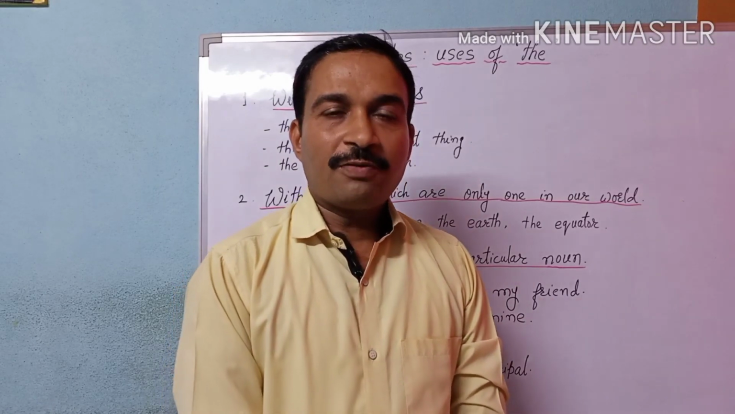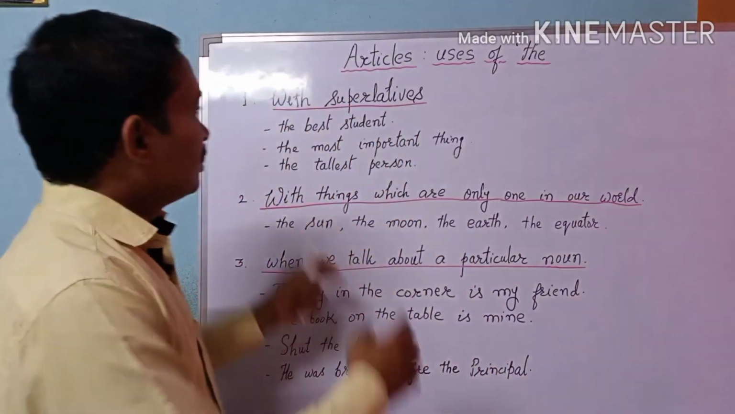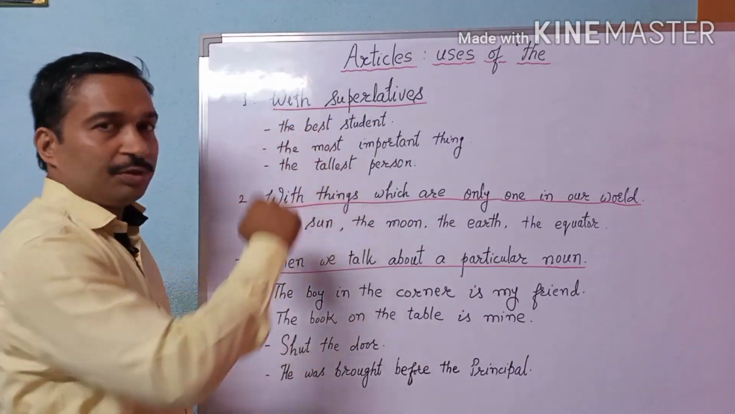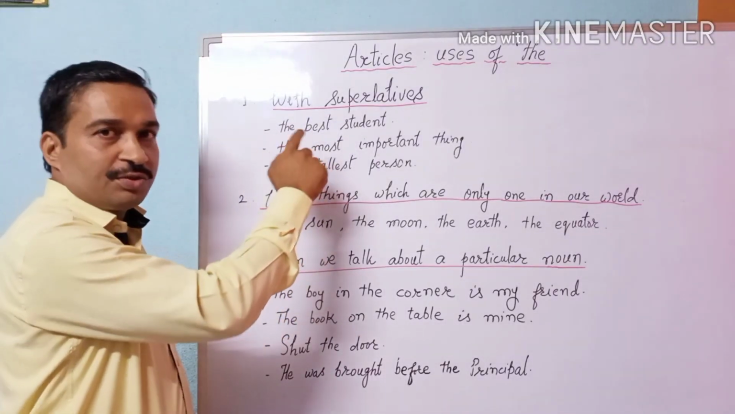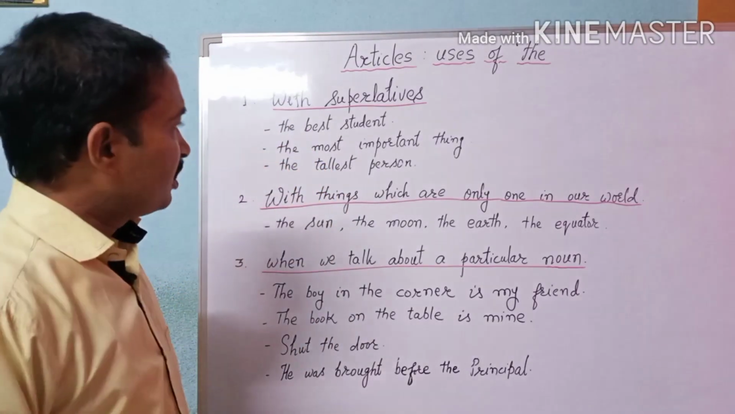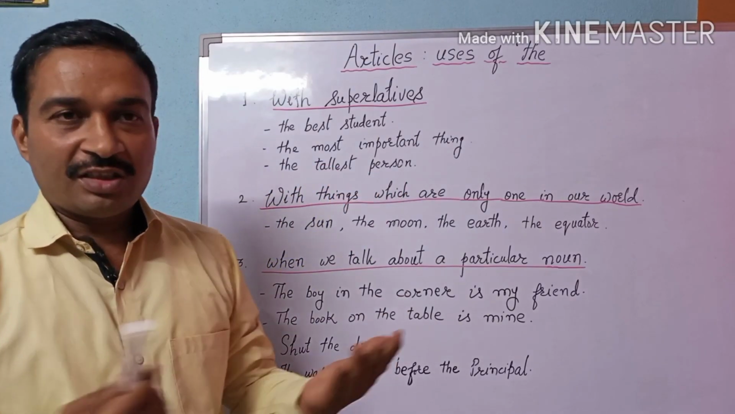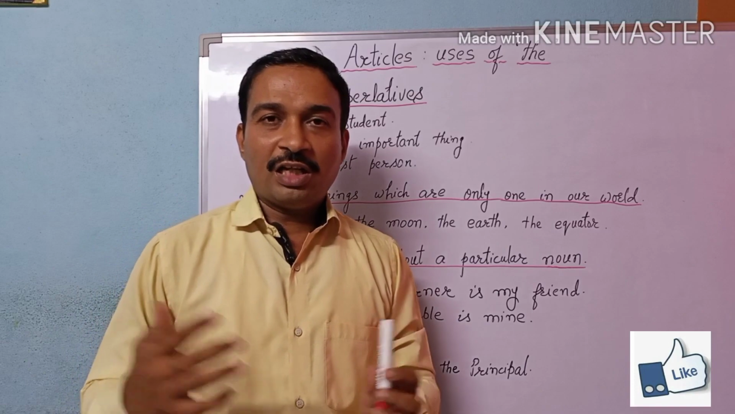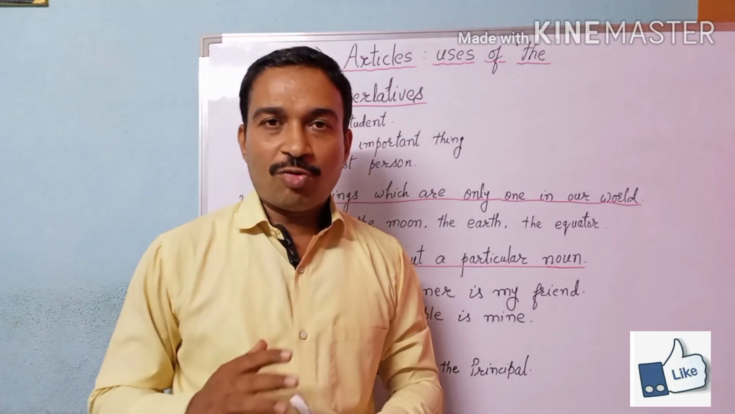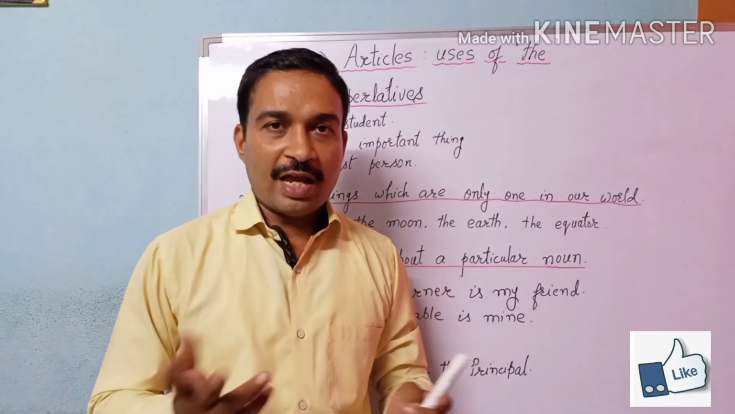So the first use of the article the is that it is used with superlatives: the best student, the most important thing, the tallest person. We come across many such examples, like the cleverest boy, the smallest animal, and like this.